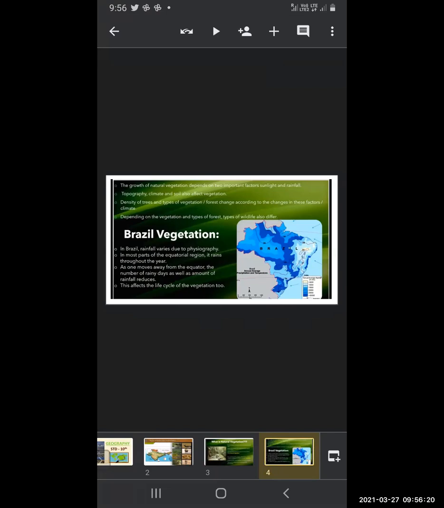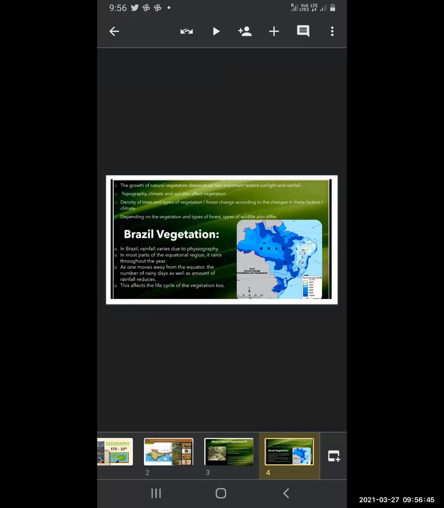Topography, climate, and soil also affect vegetation. Topography means the type of land, climate you all know, and soil, whether it is fertile soil or less fertile soil. It depends upon that also. The growth of plants depends on these factors: topography, climate, and soil.